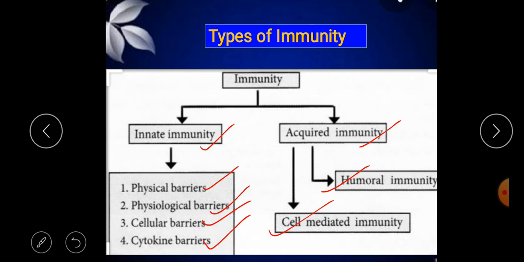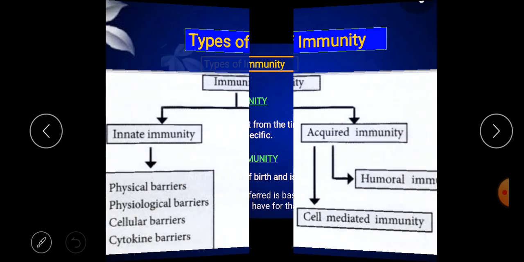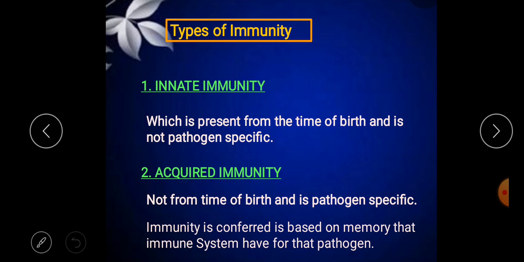So let us first discuss innate immunity. What is innate immunity? Innate immunity is present from the time of birth and it is not pathogen specific. The word innate means inborn. So this is the type of immunity which is present inside our body by birth. Innate immunity is a non-specific defense.